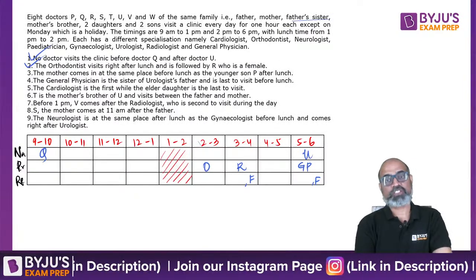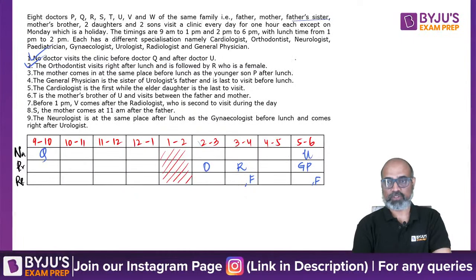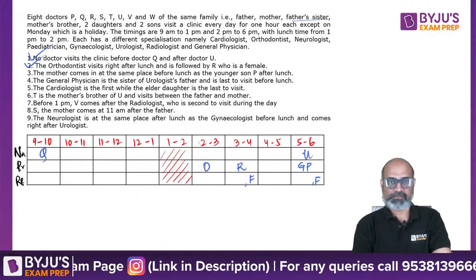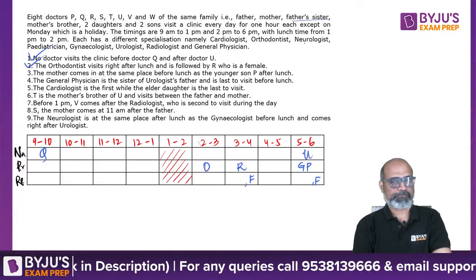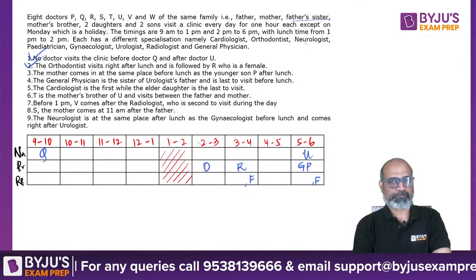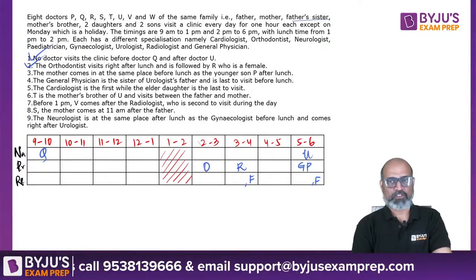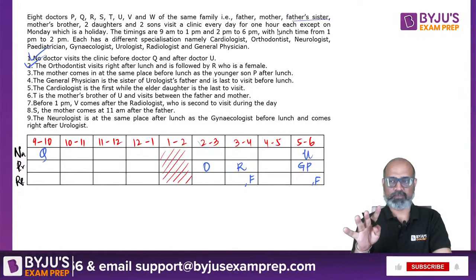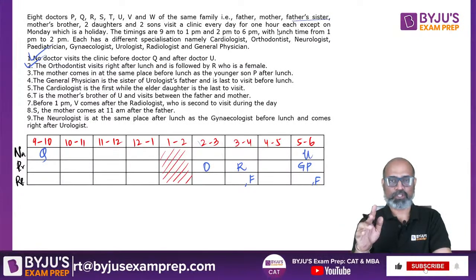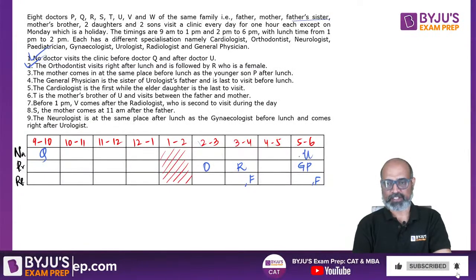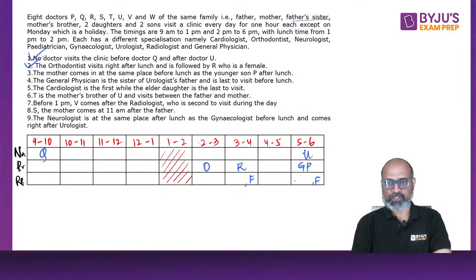So urologist's father's sister. Father, mother, father's sister, mother's brother, 2 daughters, 2 sons. So we have 8 relationships. So this is father's sister. Let's write it down.